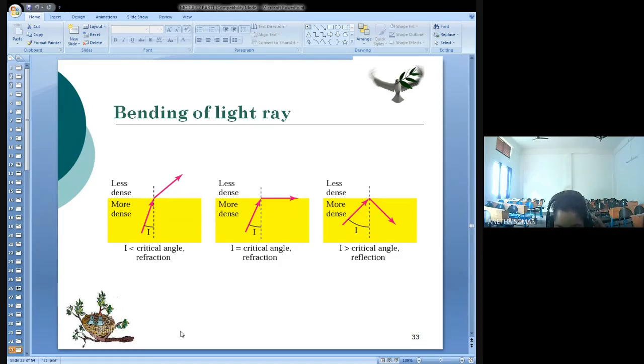And if it is greater than the critical angle, reflection takes place. Now, optical fiber uses the reflection property. Optical fiber makes use of the principle of reflection to guide light through a channel.